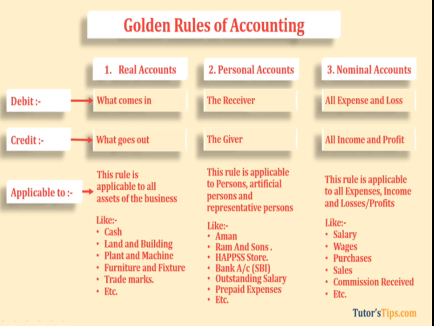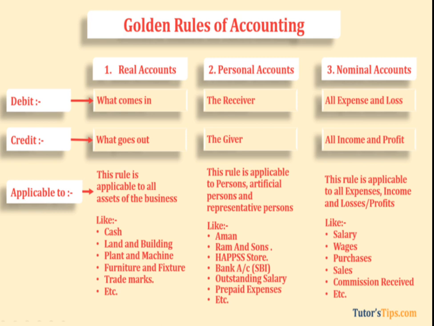So all types of assets come under real account. I have already told you assets are again classified into fixed assets and current assets. We have discussed fixed assets. Next type is current assets. Current assets means the assets which get converted into cash within a period of less than 1 year.